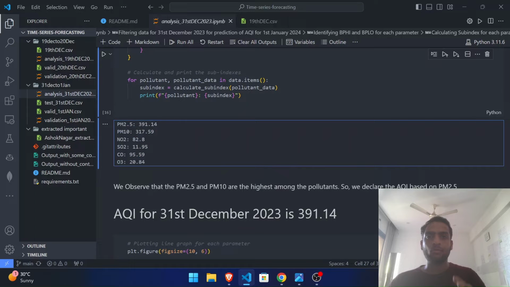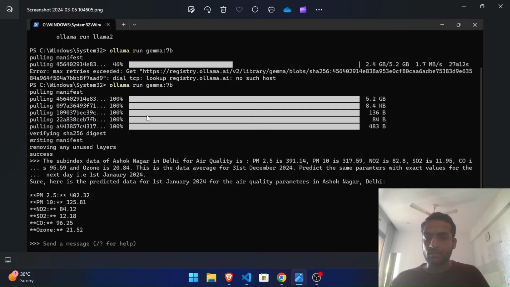So this output is supposed to be prompted to the LLM running on the Ollama, and then we have to zero shot it for predicting for the next 24 hours. So what results did we get here is this. We used the Gemma model here because the TimeGPT and TimeLLM were heavy for the machine I'm working on. So we used Gemma, but all the language models are capable of identifying trends in the time series data. So they can identify to a certain extent. But those TimeGPT and TimeLLM are specifically made for time series forecasting.